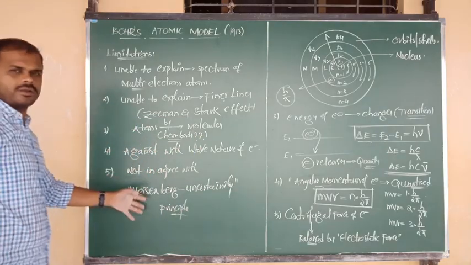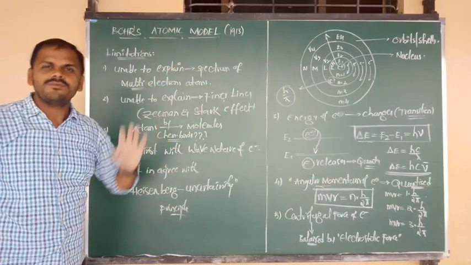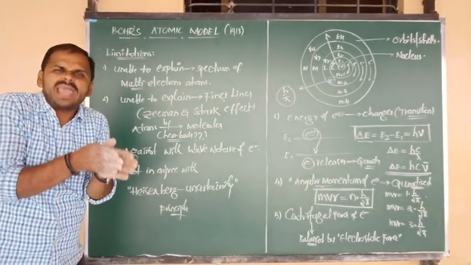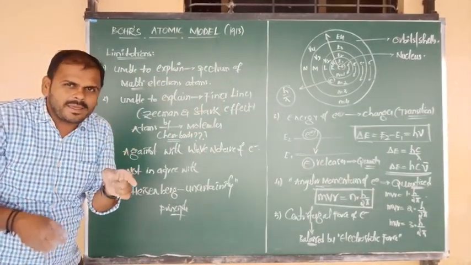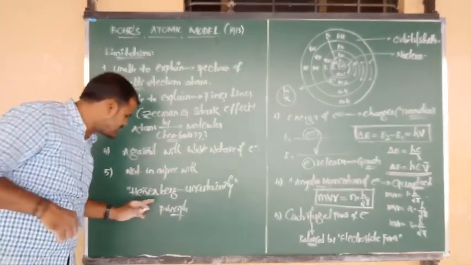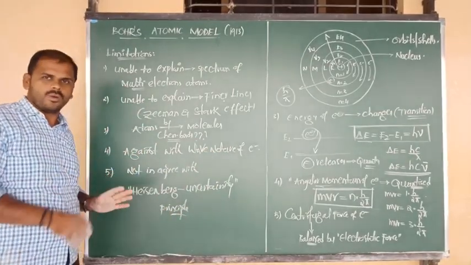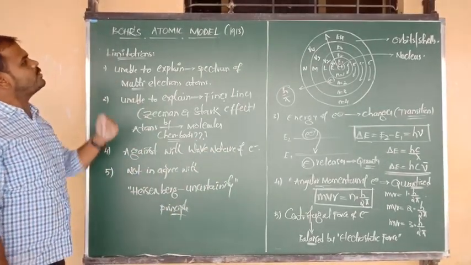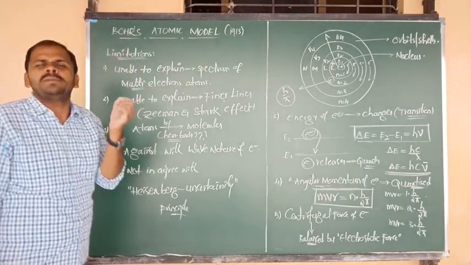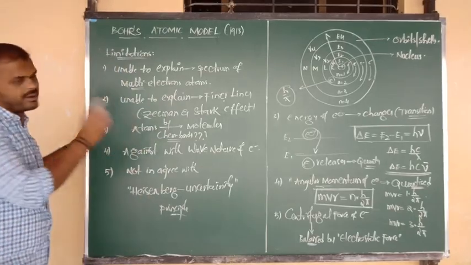So the main concept of Heisenberg uncertainty principle and the main postulates of Bohr's atomic model won't agree, Nana. A little bit of gap will be there, and that gap is again with respect to wave nature. Now there we will discuss the case of Heisenberg uncertainty principle. So these are the 4 to 5 main limitations or drawbacks of what, Nana? Bohr's atomic model.